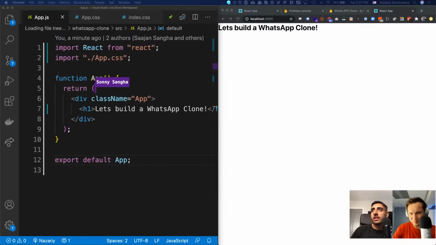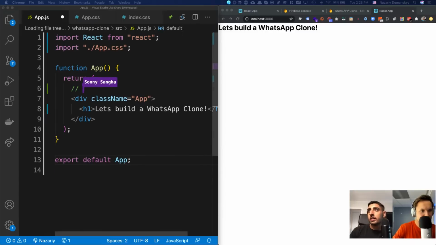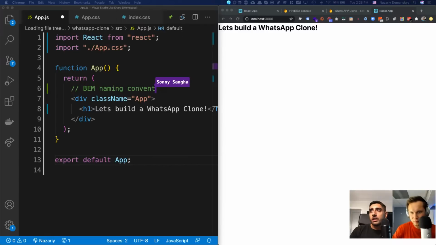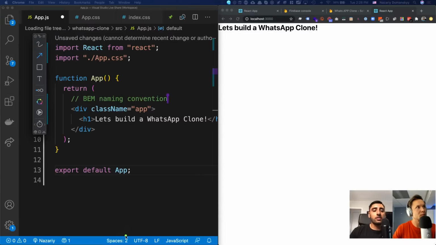So we are going to be using the BEM naming convention. So here, let's go ahead and do the BEM naming convention. And for you guys who aren't familiar with this, essentially it's just a very easy way of naming your components inside of React. And it's really, really scalable. You'll see I use it in every single build. We use it in every single build. And it's just a really clean way of keeping your app very, very neat.